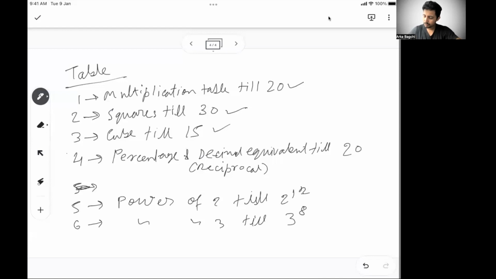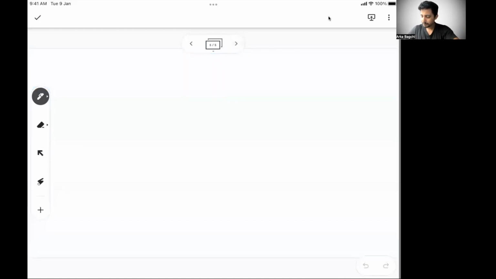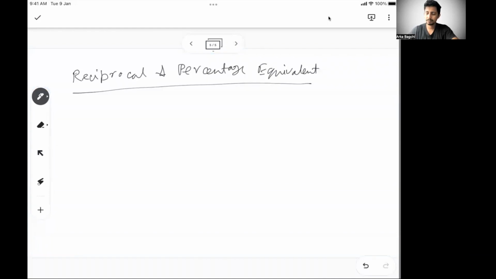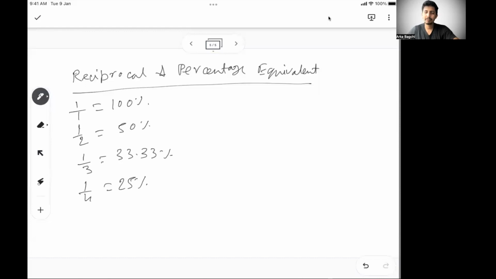Now let's focus on this reciprocal and percentage equivalent part. Along with the previous table, if you can keep this chart printed and stick it where you study, it should be fine. We'll start with 1 by 1, which everyone can say is 100%. What is 1 by 2? 50%. 1 by 3? 33.33%. 1 by 4? 25%. Basically, you multiply by 100, and whatever you get, we are just converting.